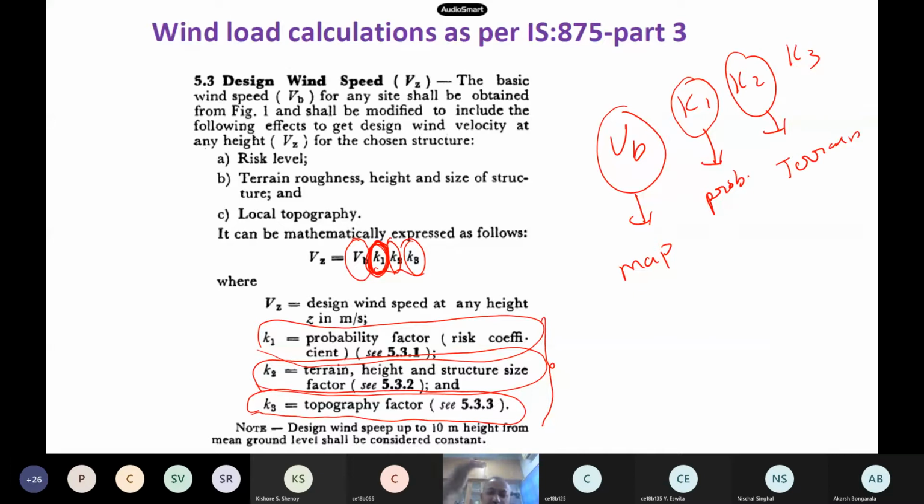It gives you all the heights we give. Then this factor depends on the topography. So if you are not located on topography, if it is a flat terrain, this factor can be ignored. K3 becomes 1 itself.